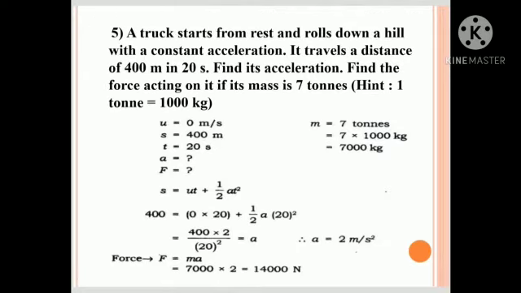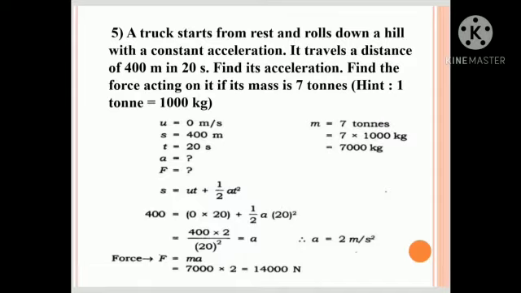5. A truck starts from rest and rolls down a hill with a constant acceleration. It travels a distance of 400 meters in 20 seconds. Find the acceleration. Find the force acting on it if the mass is 7 tons. 1 ton equals 1000 kg. U is 0, S is 400 meters, T is 20 seconds, A we want to find, F we want to find. M is 7 tons, so 7 into 1000 is 7000 kg.